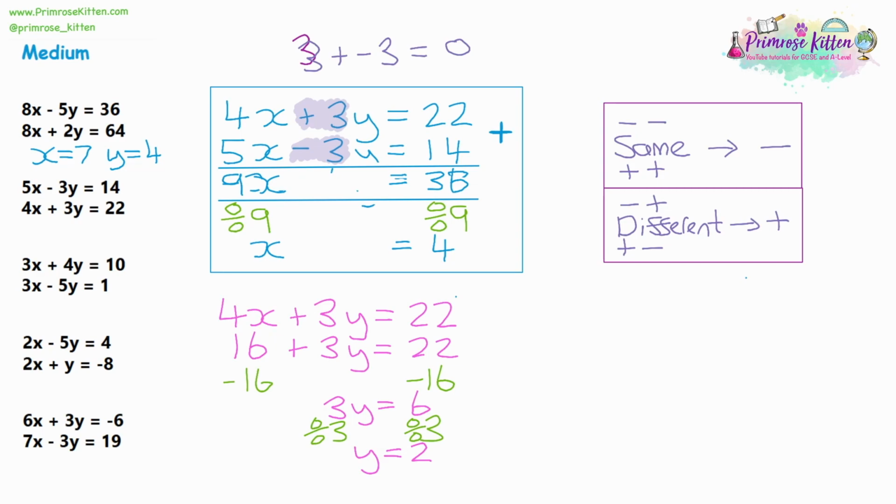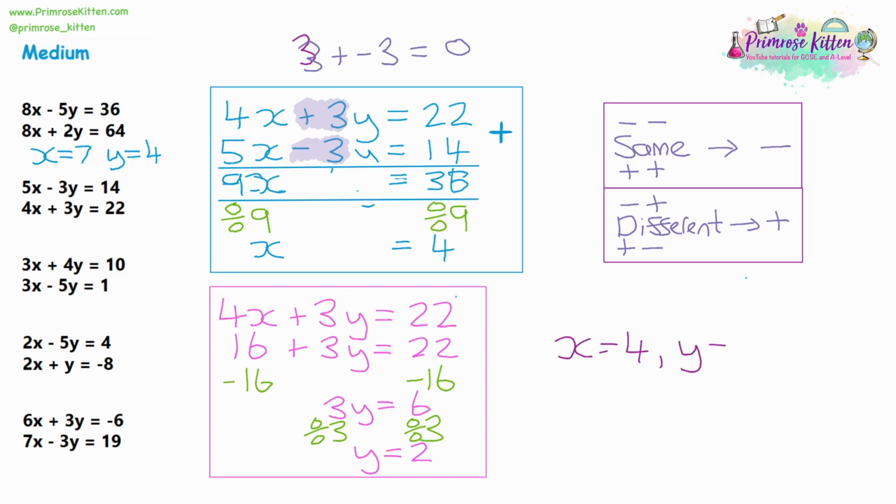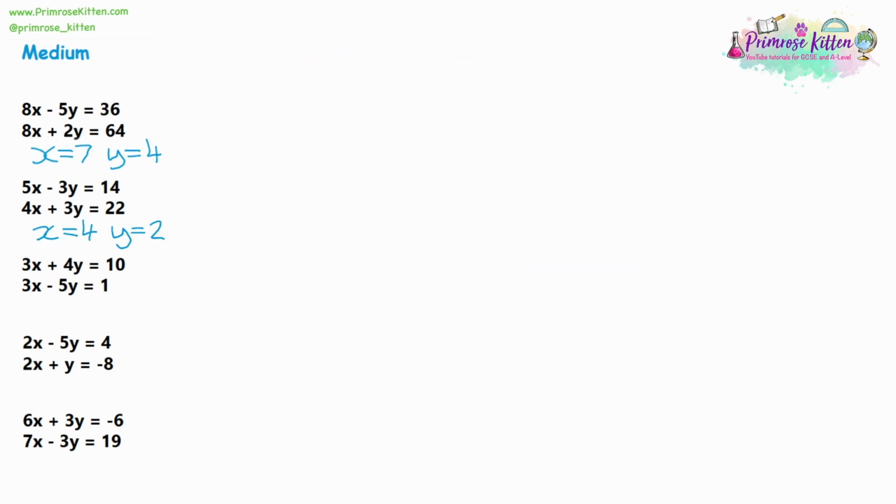So that's the second part of our simultaneous equation completed. All that's left is our final answer. So x is equal to 4 and y is equal to 2. Moving on to question 3, we have 3x plus 4y is equal to 10, and 3x take away 5y is equal to 1. Now we have to decide if this is an adding question or if it's a subtraction question.